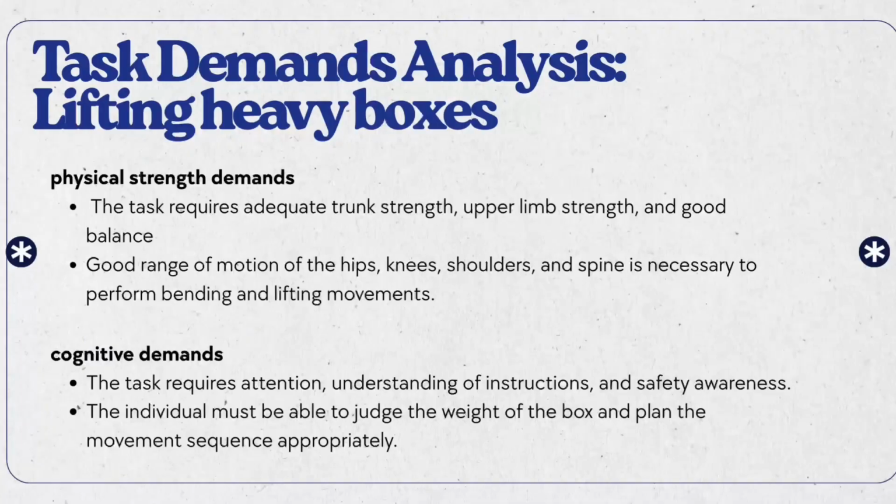Next is task demand analysis, which is lifting a heavy box. From lifting a heavy box, Mr. Ahmad needs physical strength demand, which is good range of motion of hip, knee, shoulder, and spine, necessary to perform bending and lifting movement. After that, Mr. Ahmad needs a cognitive demand: he must be able to judge the weight of the box and plan the movement sequence appropriately.